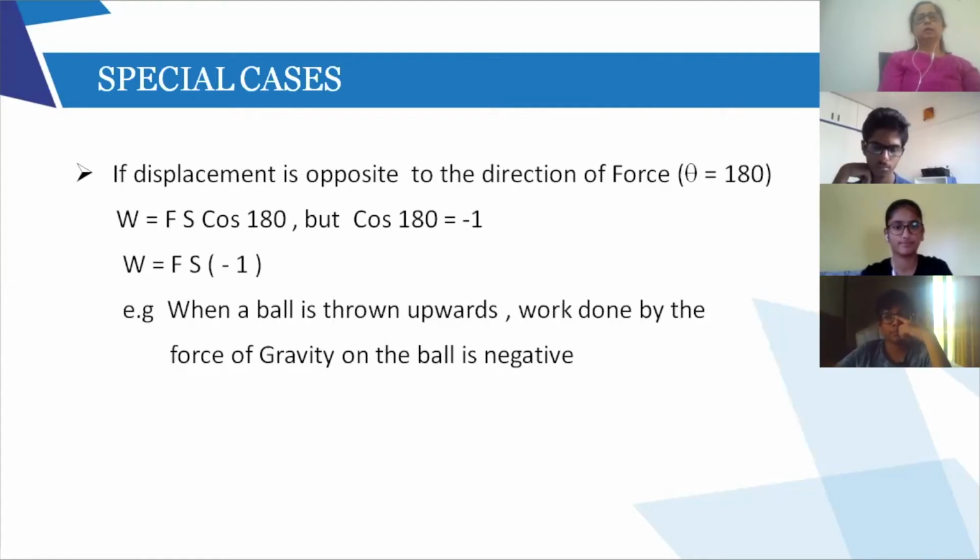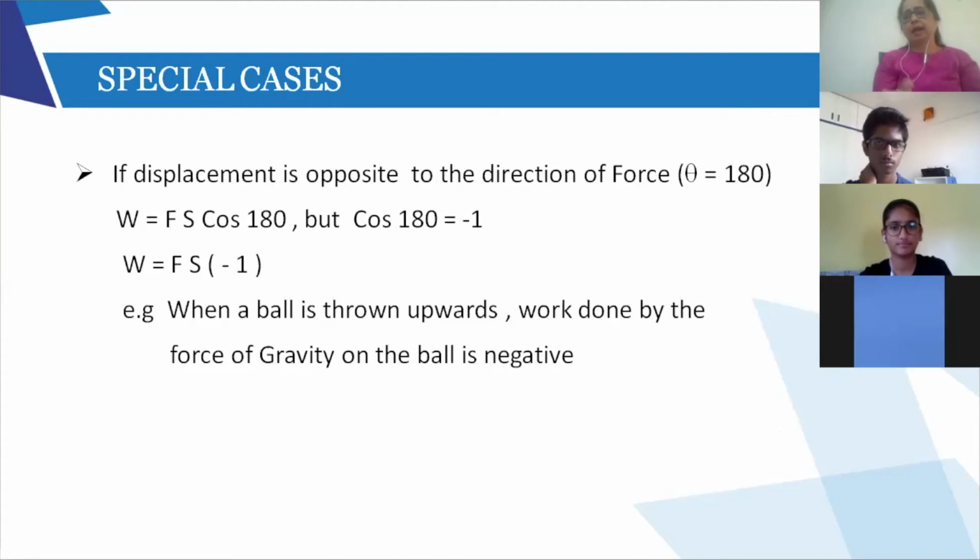Now, the third case. Displacement is opposite to the direction of force. Now, you can understand force is being applied and displacement is exactly in the opposite direction. So, you can understand one arrow is this side, the displacement is on this side. So, what is the angle? 180. So, theta is 180, right? So, what will be work done?